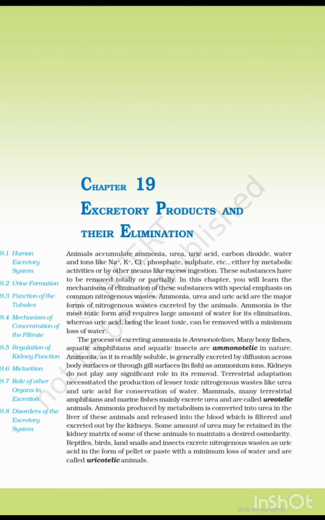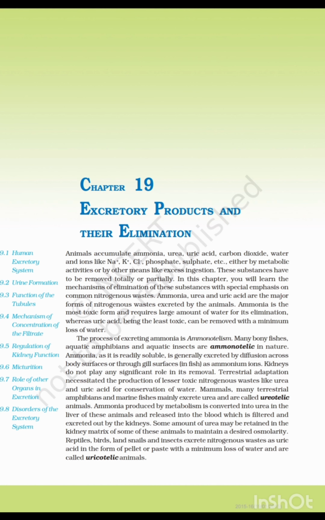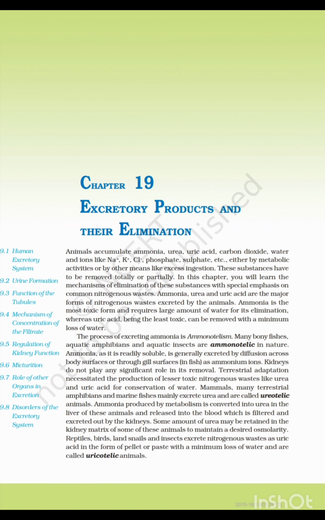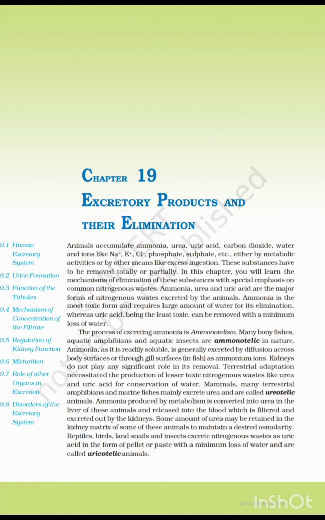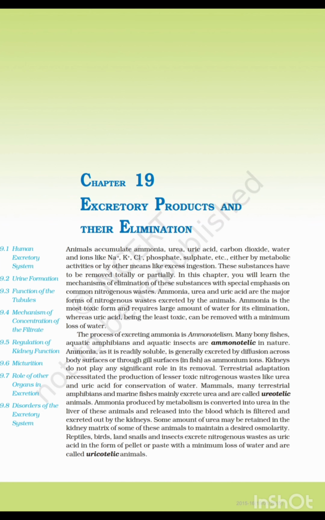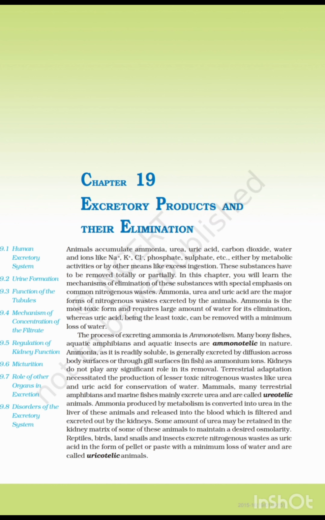Give some examples of nitrogenous waste excreted by animals: ammonia, urea and uric acid. Among ammonia, urea and uric acid, which is most toxic and requires the most amount of water to excrete? Ammonia is most toxic and requires the most amount of water to excrete. Among the excretory products, which is least toxic and requires the least amount of water to excrete? Uric acid is least toxic and requires the least amount of water to excrete.